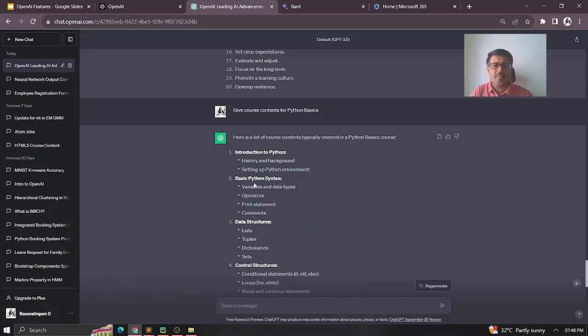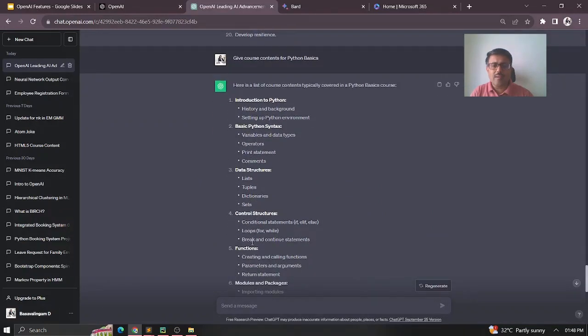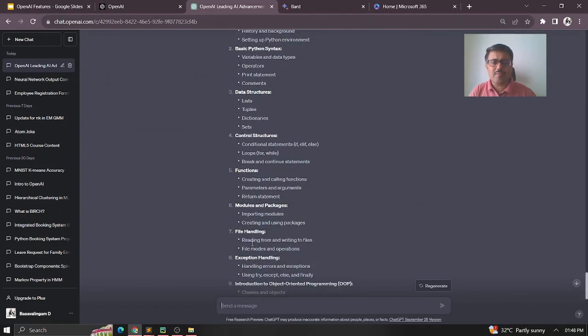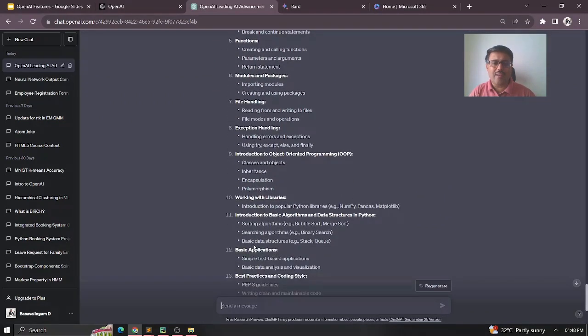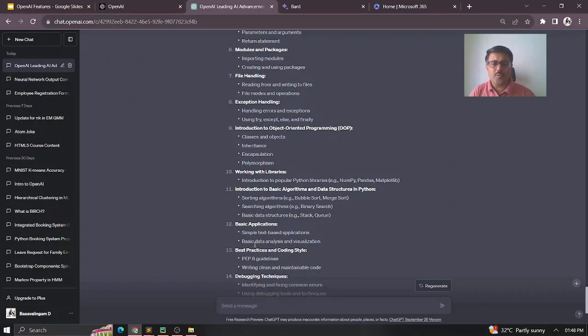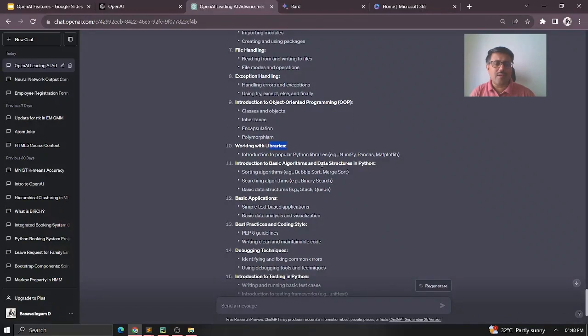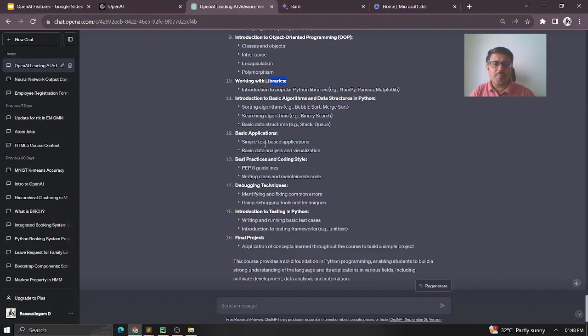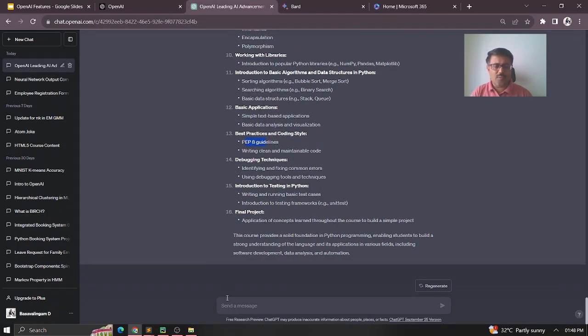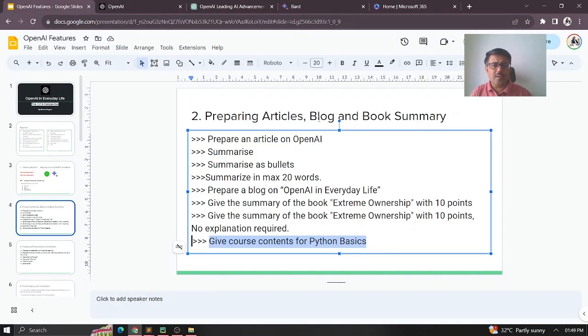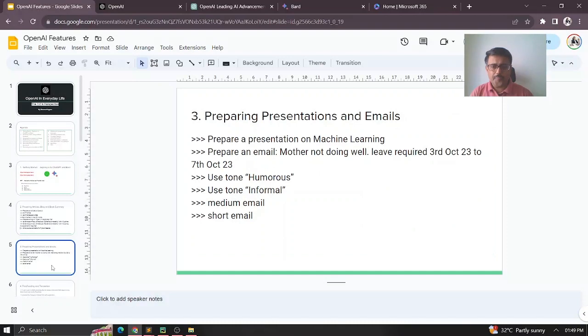What are the basic Python syntax or data structures, the control structures, the functions, modules and packages, file handling, exception handling, and then object-oriented programming, and working with the libraries, right? Introduction to basic algorithms and data structures, and then basic applications. What are the best practices we need to follow? So likewise, we'll be able to know that. Okay. So now this is overall about how you work with articles, blogs, and book summary. Let's move on to the next one.